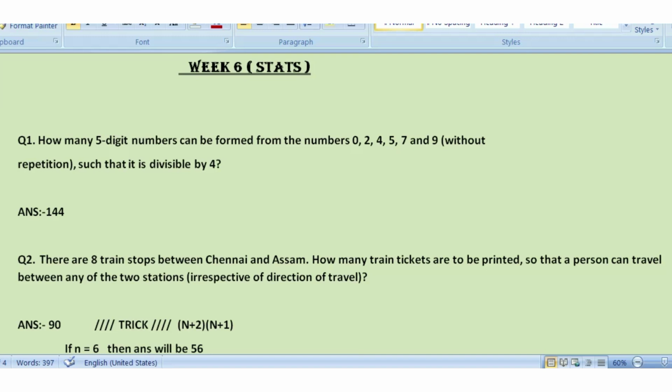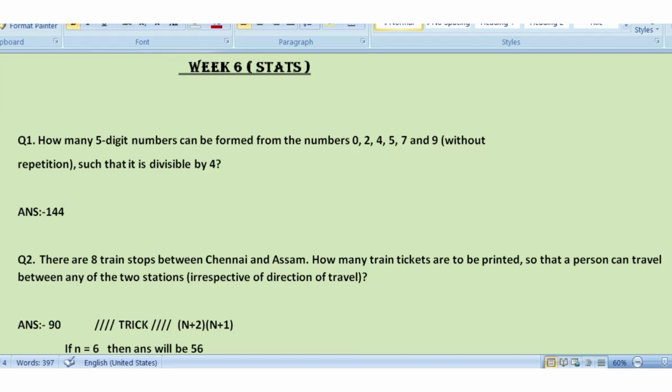So first question, the answer is 144. This question is same for everyone. Moving toward the next question, question number 2. This question may differ, like in my case the value is 8. In your case there may be some different value.